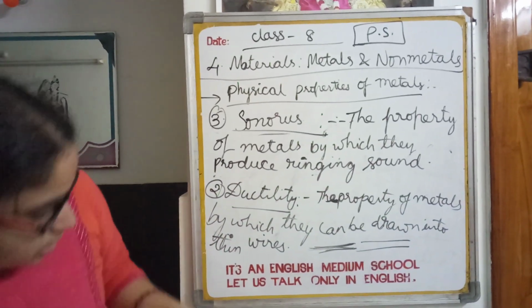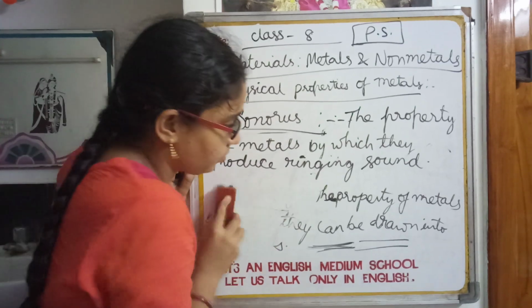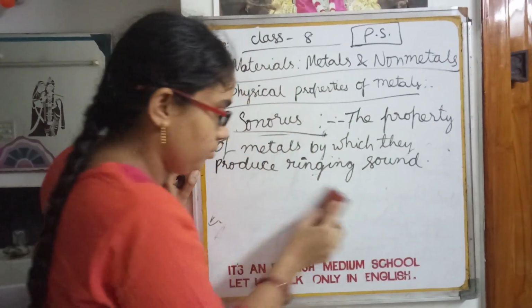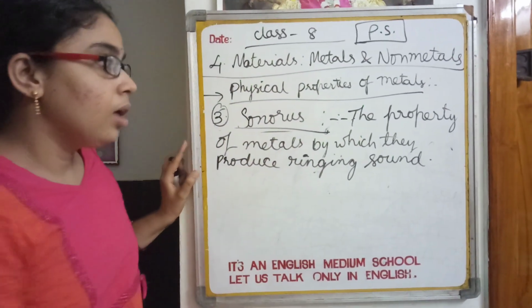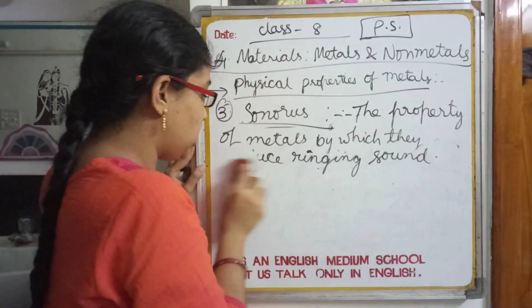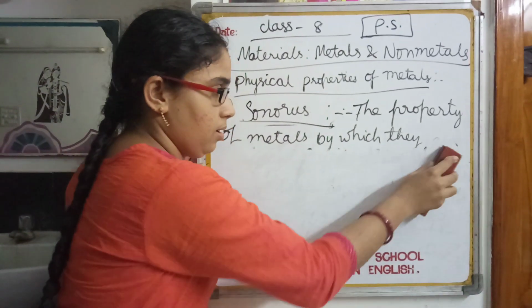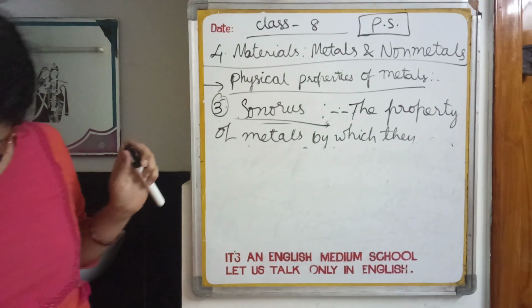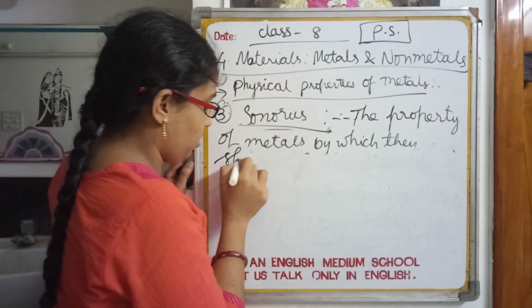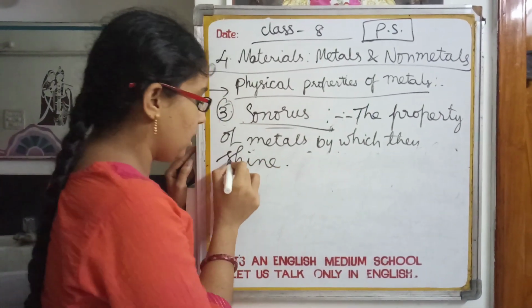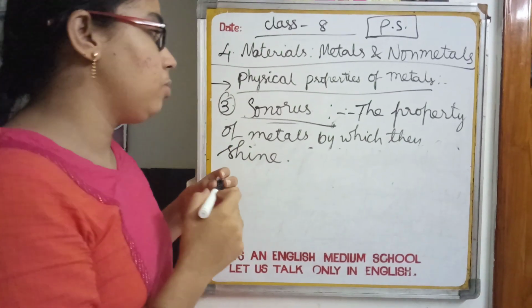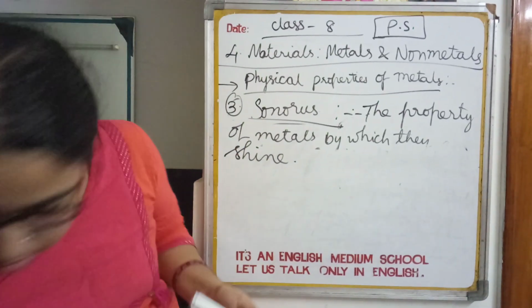Next, lustrous. The property of metals by which they shine. Luster is nothing but shine. Shining property of metals is said to be lustrous.